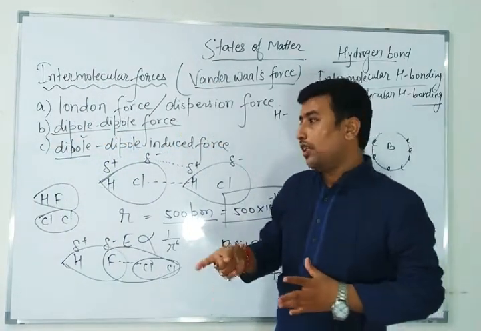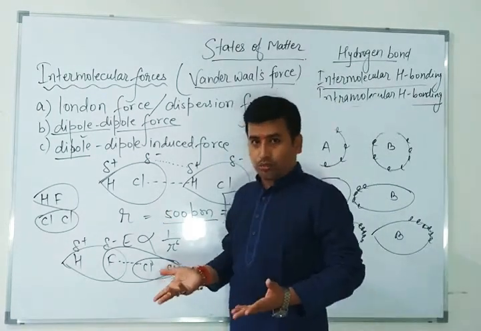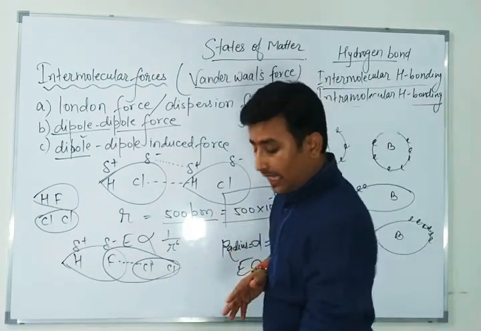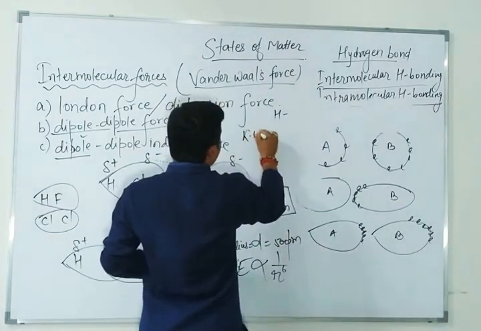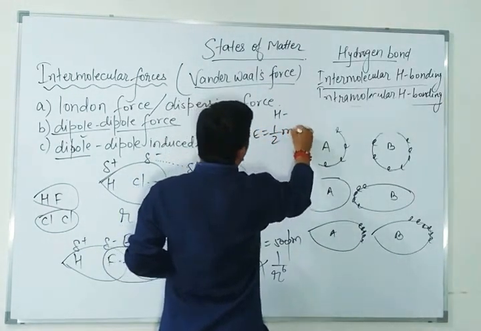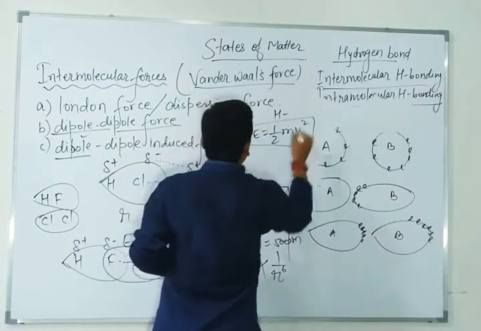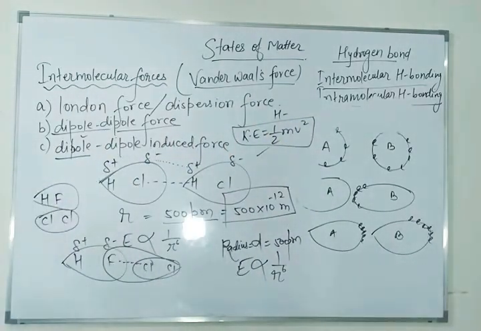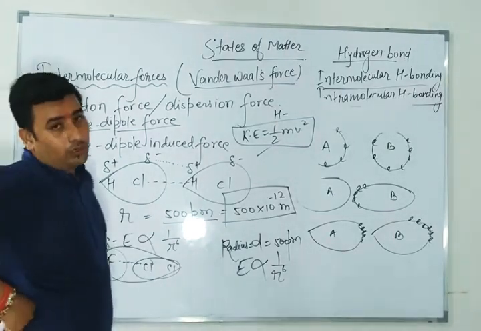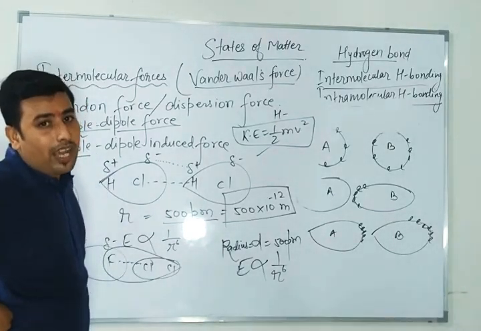They are in motion, meaning which motion? Kinetic motion. The kinetic energy formula is K equals half mv square. You may have learned this from the 9th standard. So kinetic energy is half mv square. Am I right or not?